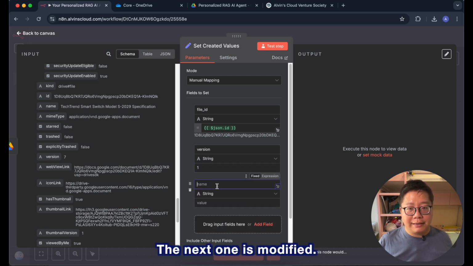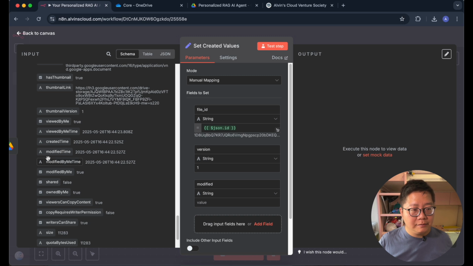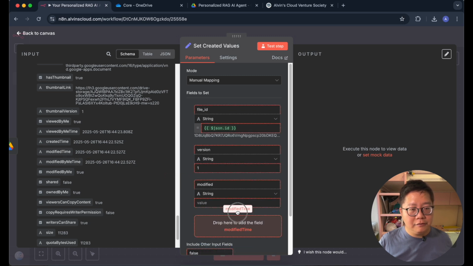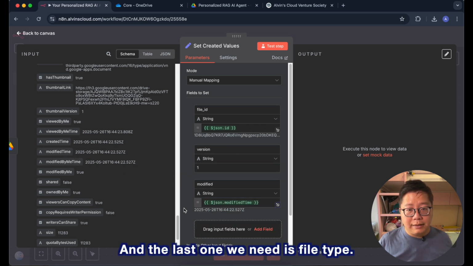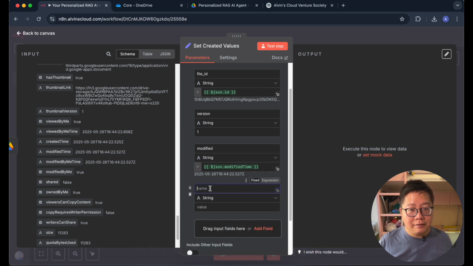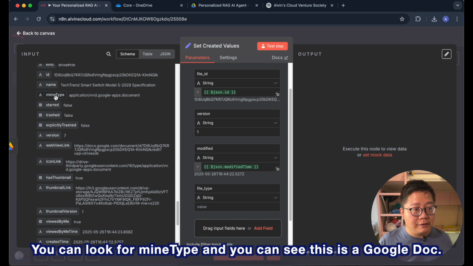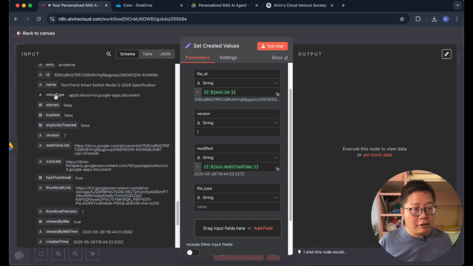The next one is modified. We will look for modified time. Here we go. And the last one we need is file type. You can look for mime type, and you can see this is a Google Doc.